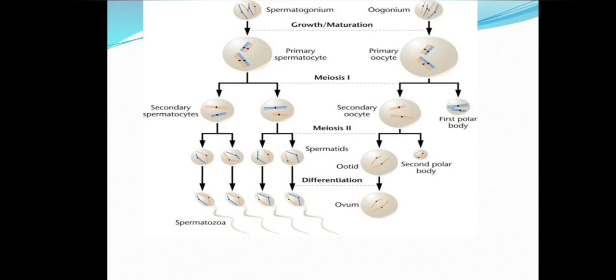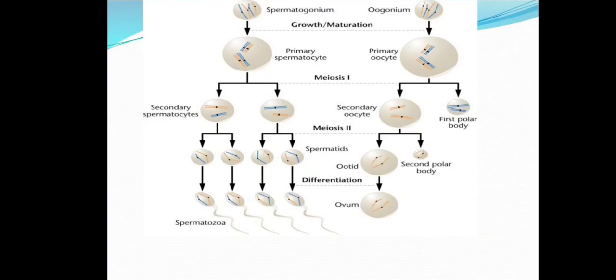Then it enters the maturation phase. In spermatogenesis, the primary spermatocyte after meiosis 1 forms the secondary spermatocytes, which are haploid. On the other side, the primary oocyte, diploid in nature, after meiosis 1 completion forms only one secondary oocyte and a non-functional first polar body. Now, after the completion of the second meiosis, in spermatogenesis, spermatids are formed. Here in oogenesis, only one ootid is going to form.